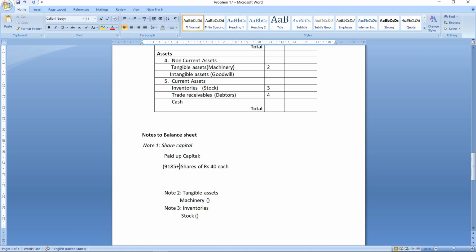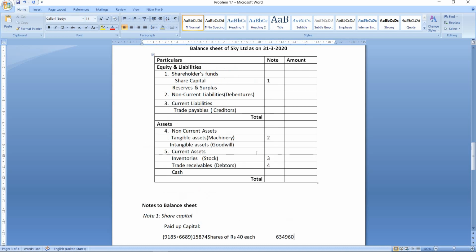9,185 plus 6,689. Okay, that will be 15,874 shares of rupees 40 each, and the total share capital will be 6,34,960.